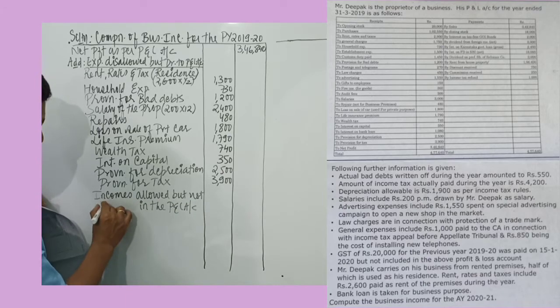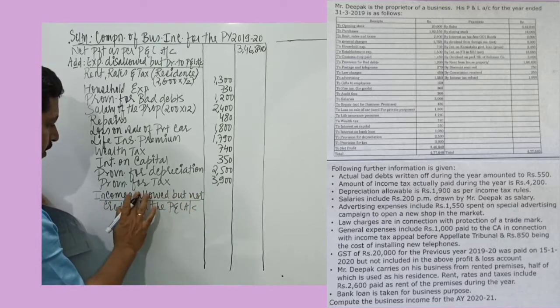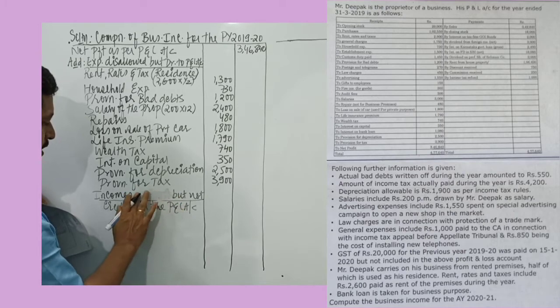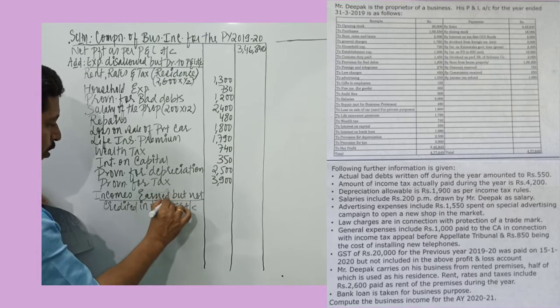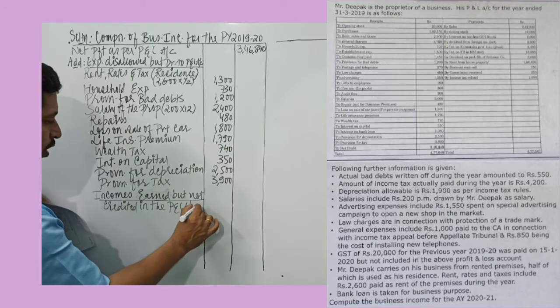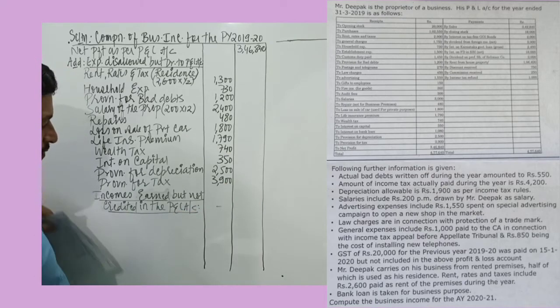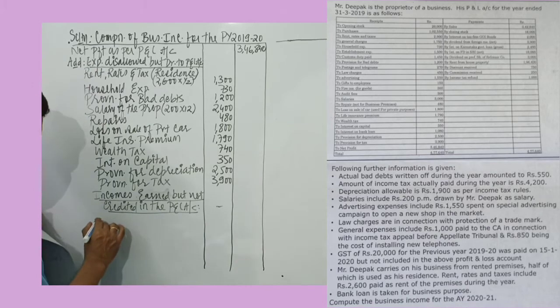It is shown outside. So I record that incomes allowed, business income, or you can record income earned, business income earned, but not credited to profit and loss account. So there is nothing here. So as far as this heading is concerned, there isn't anything. Then we talk about expenses deducted in excess.